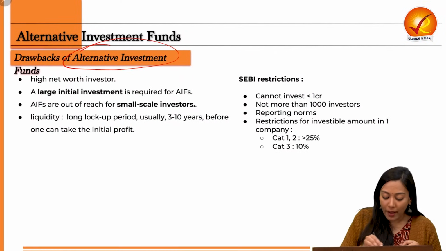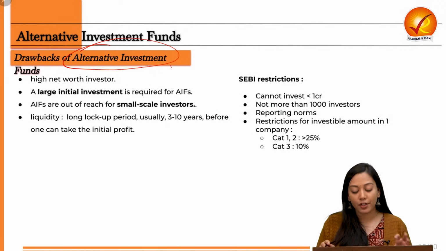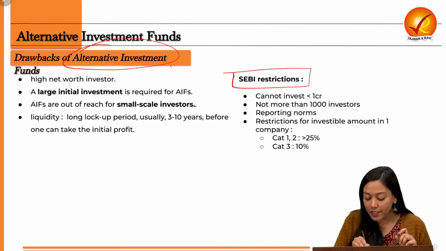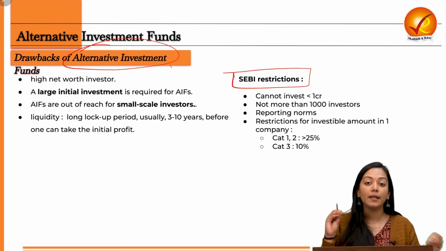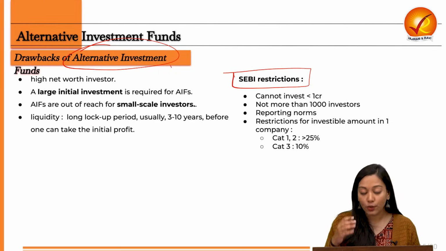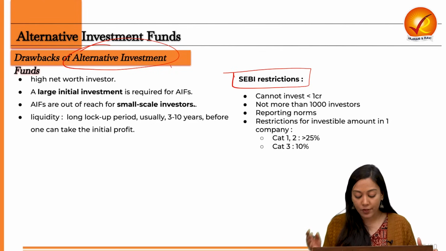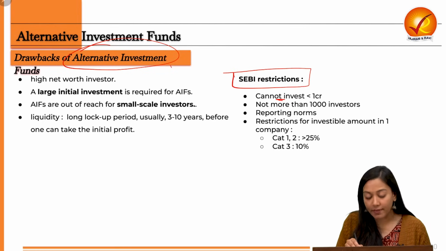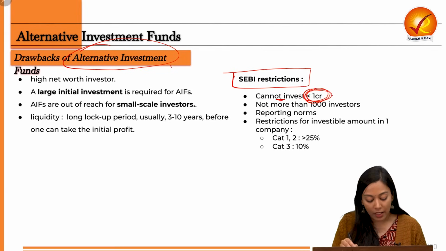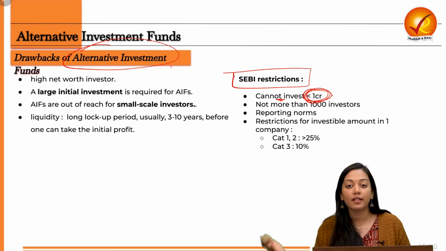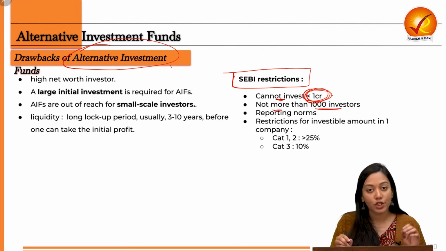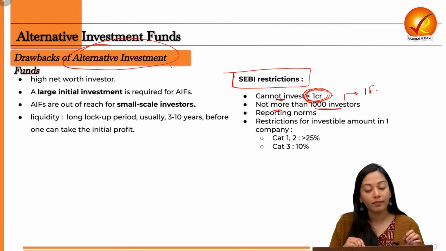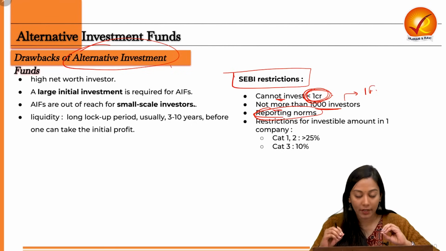Now, the drawbacks of alternative investment can be understood by understanding the restrictions of SEBI. See, it is not regulated by anyone, but SEBI definitely imposes certain restrictions on it so that the Indian economy doesn't suffer from it. So first, you cannot invest less than 1 crore, so only a high net worth investor can invest in this. Then, not more than 1,000 investors should be present in one fund. Then there should be certain reporting norms as to where you have provided funding.